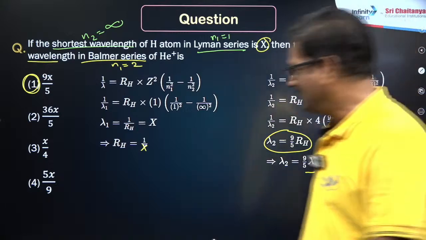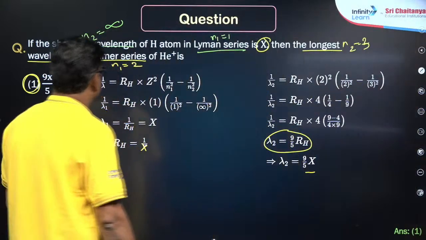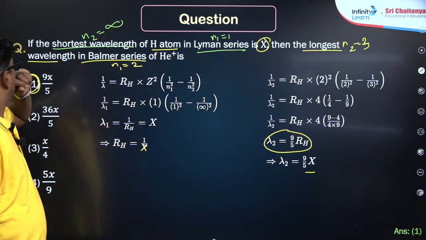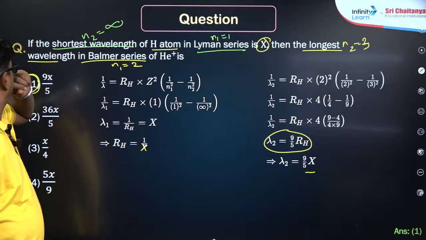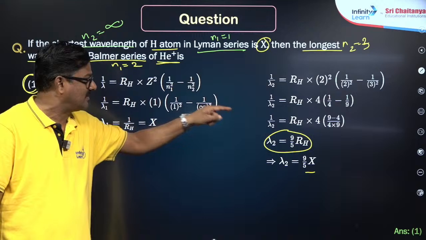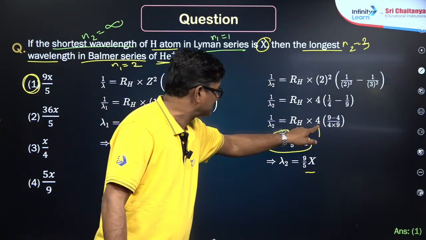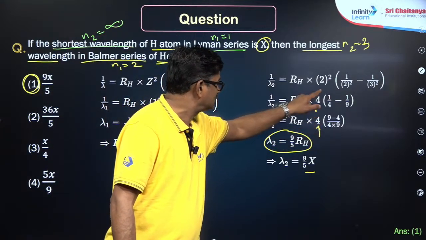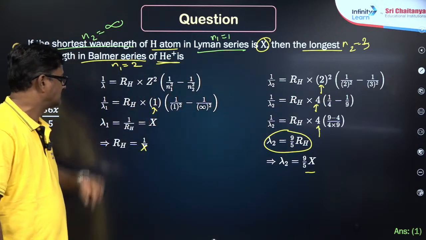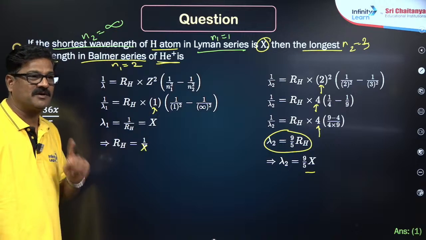Z square नहीं लिया. You have to take the, this is hydrogen atom का है ना. If you take hydrogen, this is helium. You have to take the Z value here. Now you got it, Vishal Mukherjee.